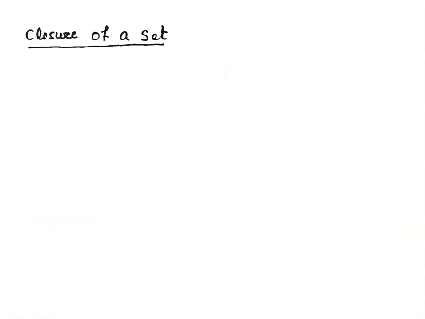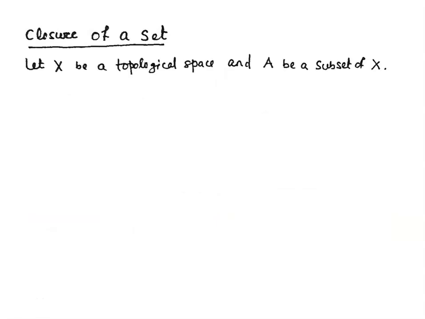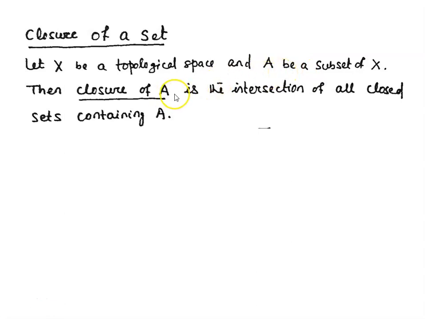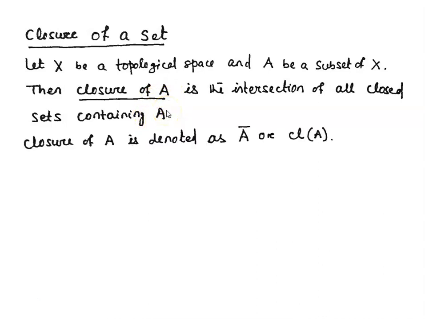Now let us define the closure of a set. Let X be a topological space and A be a subset of X. Then the closure of A is the intersection of all closed sets containing A. And the closure of A is denoted as A bar, or cl A.